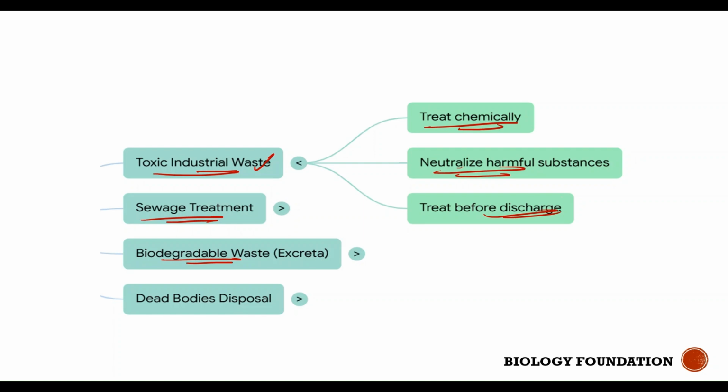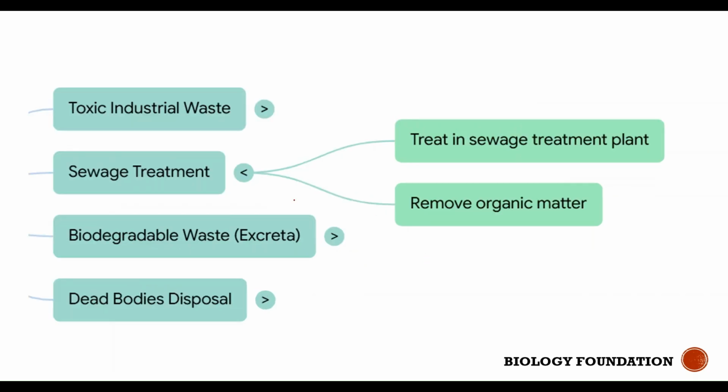So, whatever liquid waste is coming from the industries, it must first be sent into treatment plants where it is treated chemically to convert the harmful substances into harmless substances. Now, once the harmful substances are neutralized, then they can be released into the water bodies. Secondly, sewage treatment. The solid and liquid waste that is coming from the sewer pipes, the sewage waste, must be sent to the sewage treatment plant.